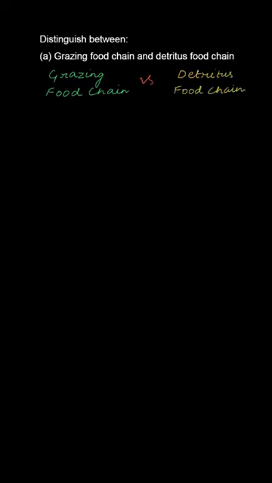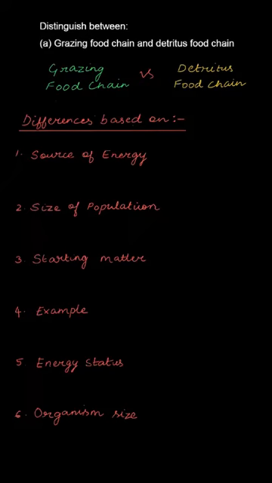So as you can see, these are the following factors on which I'll be explaining the differences. सबसे पहला factor जिसपे difference देखा जा सकता है, it is the source of energy. The source of energy for the grazing food chain is very different from that of the detritus food chain. Similarly, second point of difference between the two types of food chain is the size of the population. Third differentiating point is कि starting material क्या है इन दोनों food chain की. Fourth point is some examples of both types of food chains.